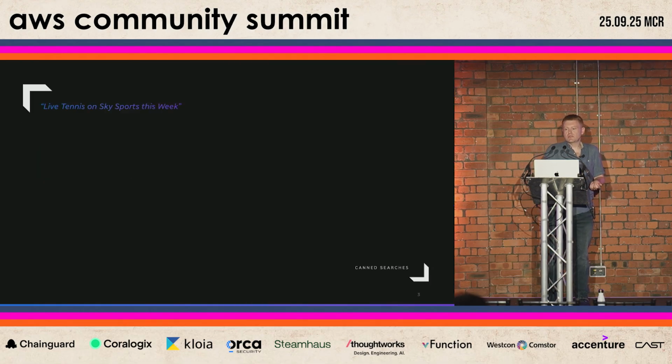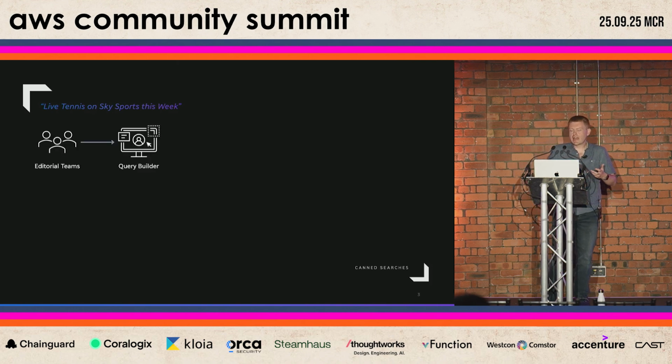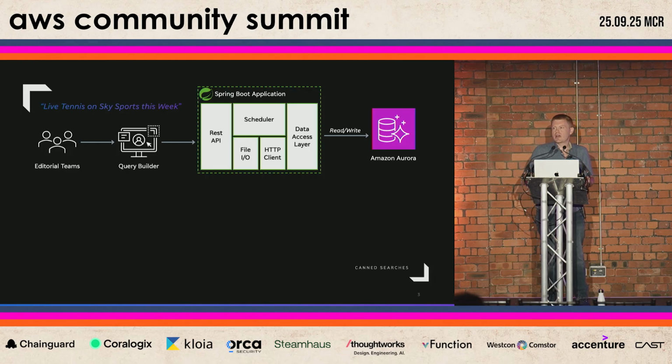So a can search is effectively just a query with an execution cadence set to it. A query gets executed on a schedule, such as live tennis this week. Editorial teams use our in-house query building tool to create these queries. They can pick from a range of filters, such as program types and genres, channel providers, and more. Once configured, our Spring Boot application would pick up these can searches and execute them based on their configured schedule.